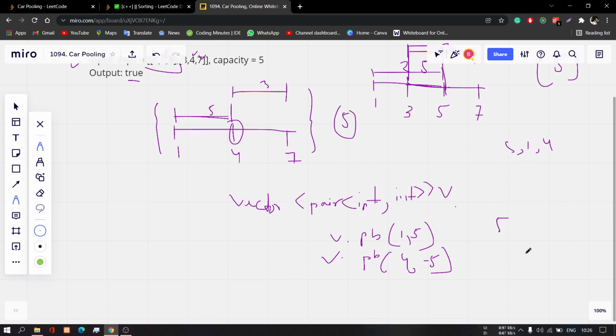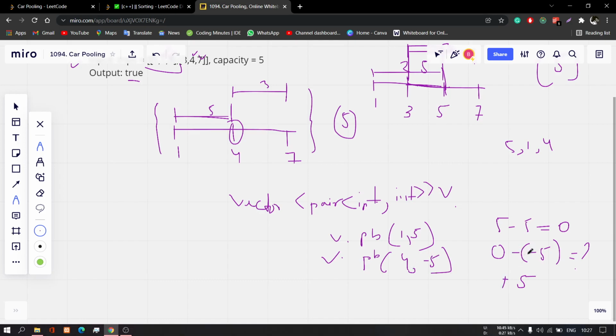Our total capacity is 5, so it is 5 minus, and our current person's capacity is also 5, so it will be 0. Okay, so after that, when they get out of the car, we have to add this number of person to our current capacity. So 0 minus, and I just simply put minus 5, so I can take here minus 5 equals to how much? Minus minus gets plus, so it will be plus 5. Okay, that's why I have taken it minus 5.